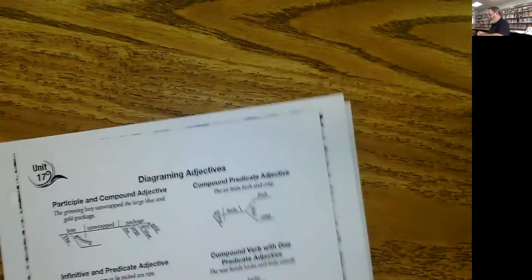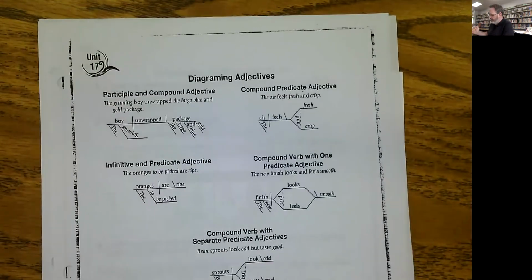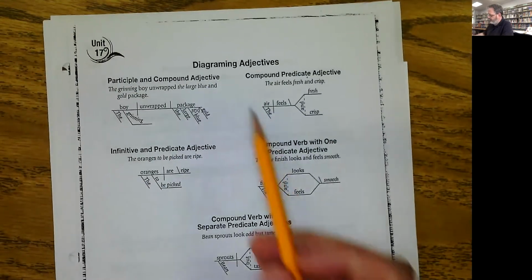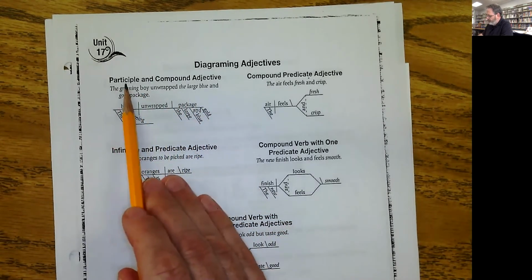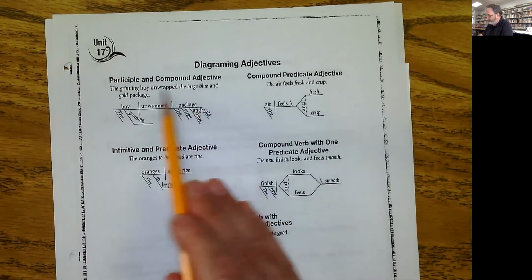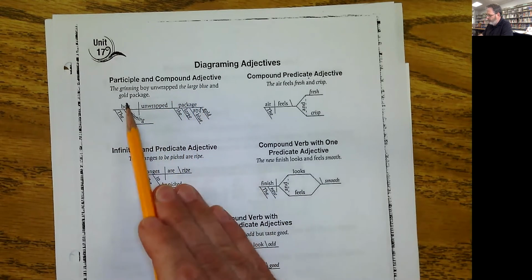Diagramming, yay, we love that. Or at least your teacher does. Okay, so there's lots of different styles here. They're not very difficult. So for example, participle and compound adjective. The grinning boy wrapped the large blue and gold package.